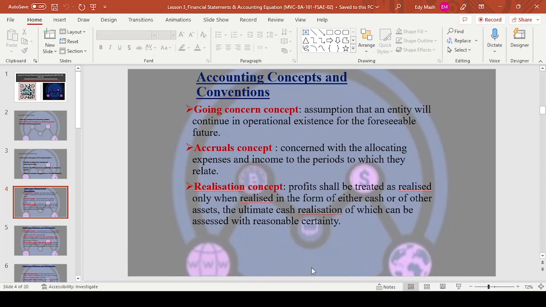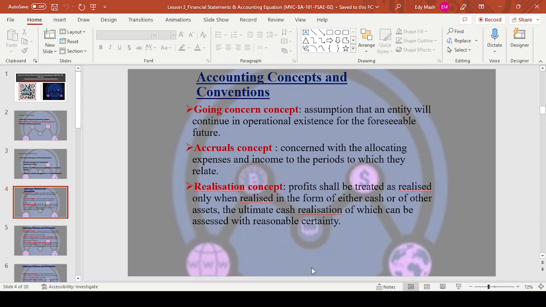So there's the one they call the going concern concept. This one assumes that an entity will continue in operational existence for the foreseeable future. You know, a business is a going concern. We don't start a business saying it will close after 1-2 months. No, it's a going concern.